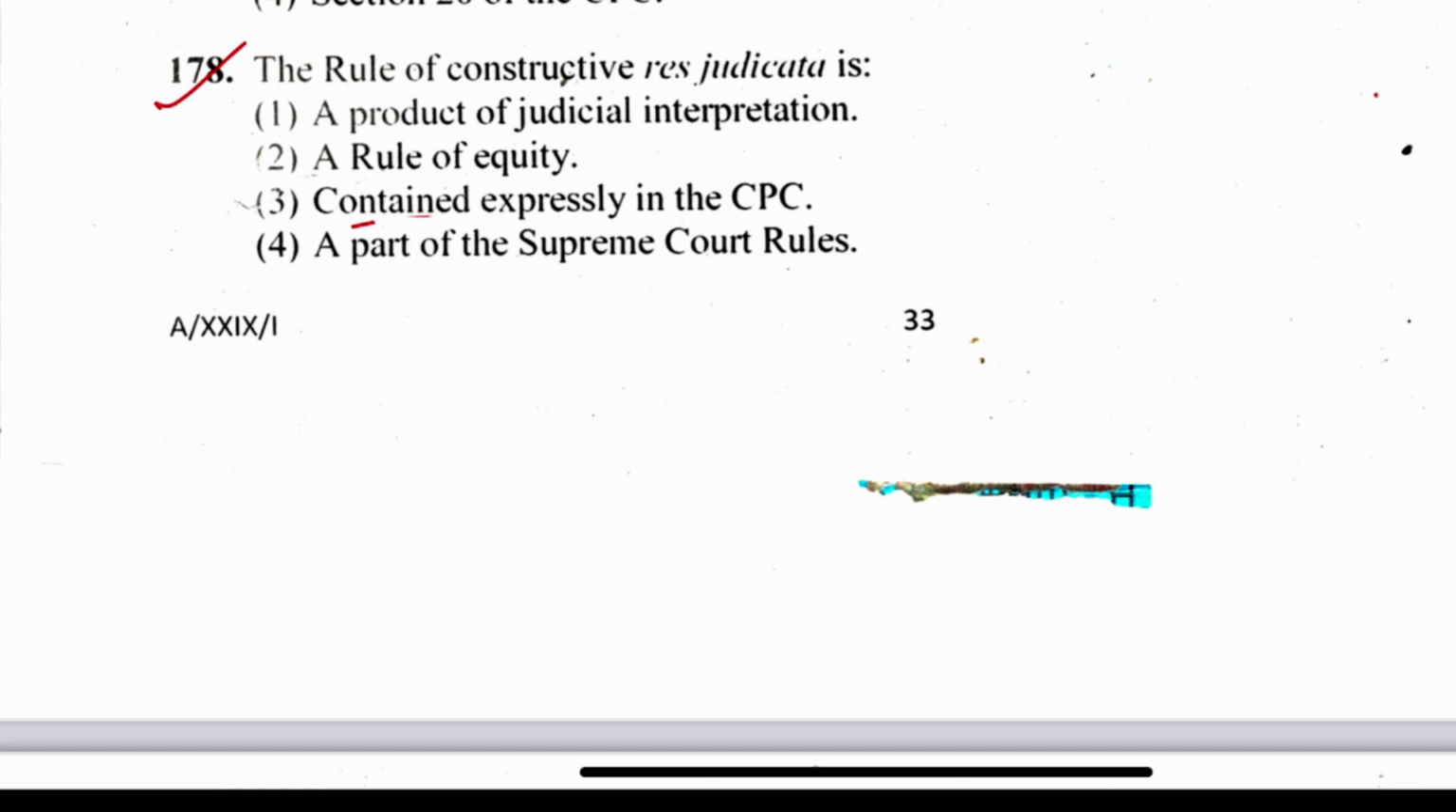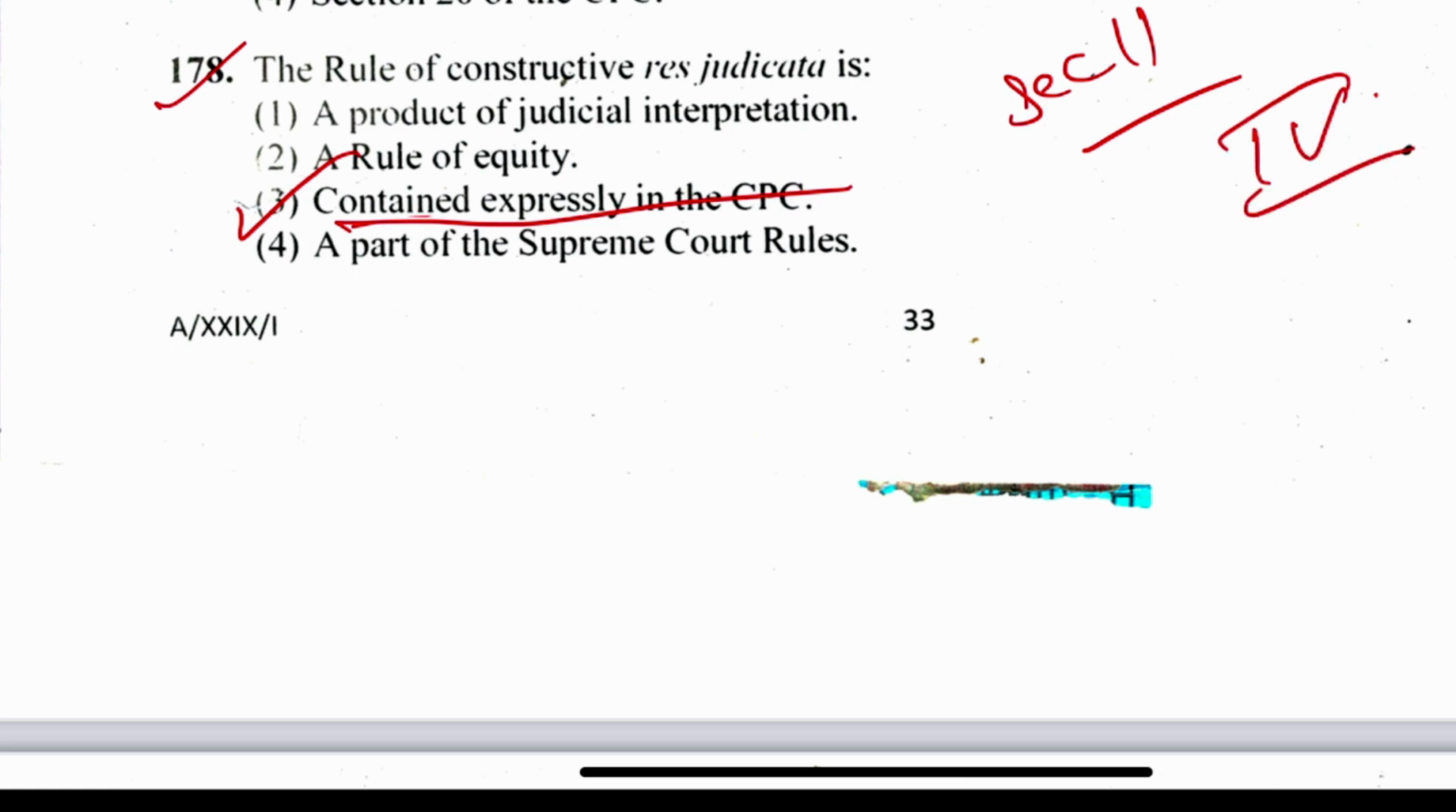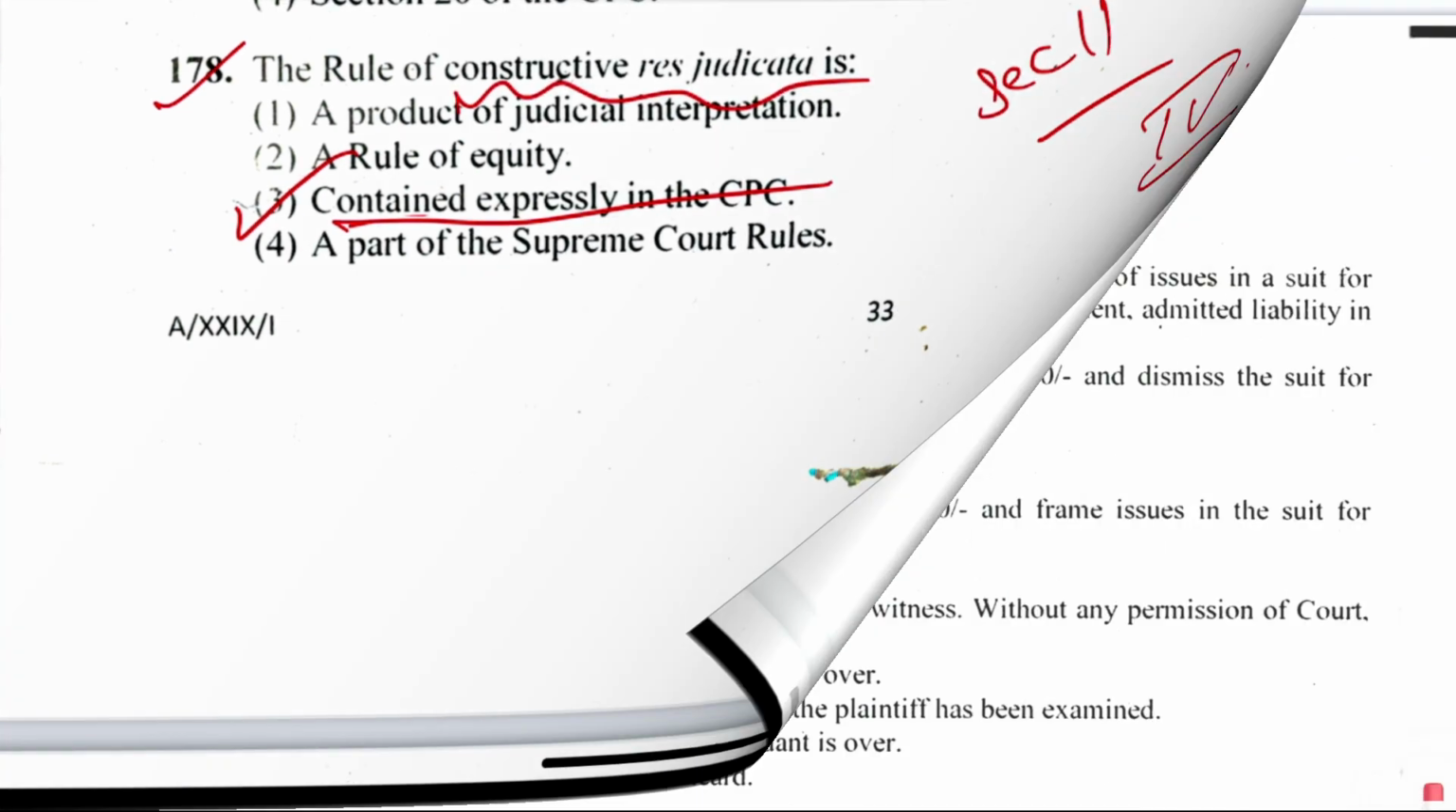The rule of constructive res judicata is option A, a product of judicial interpretation, a rule of equity. Option 3, contained expressly in CPC. Option 4, a part of Supreme Court rules. Well, it is contained expressly in CPC, and in CPC Section 11 talks about res judicata, right? And its Explanation 4 talks about constructive res judicata.